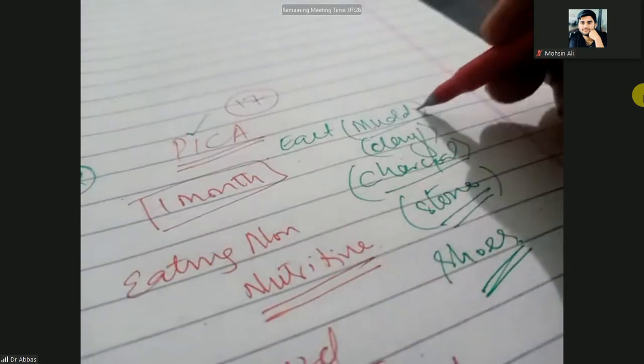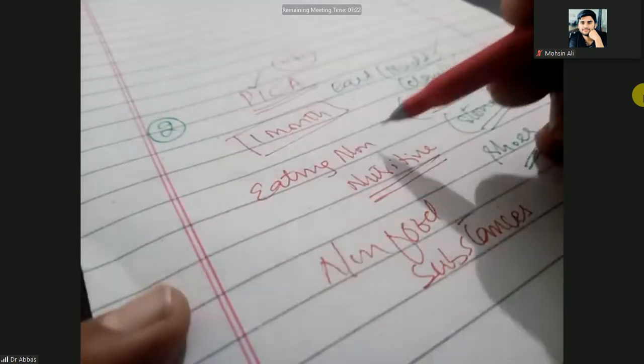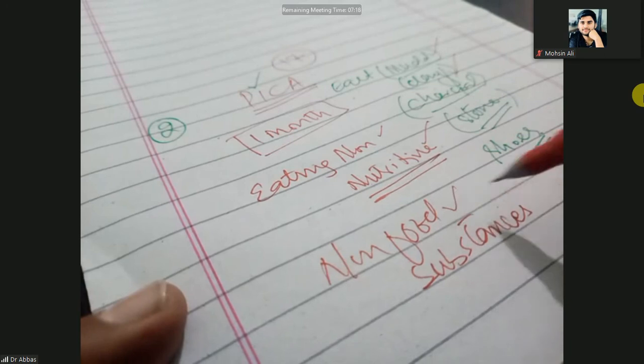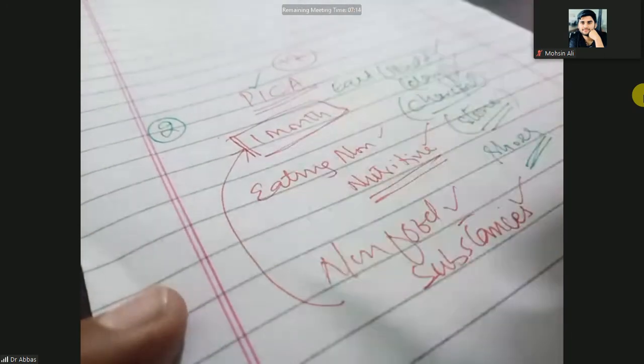So mud is non-nutritive, it has no nutrition. Clay has no nutrition and it is not a food. Eating non-nutritive, non-food substances for a period of 1 month, 1 month is the cutoff.